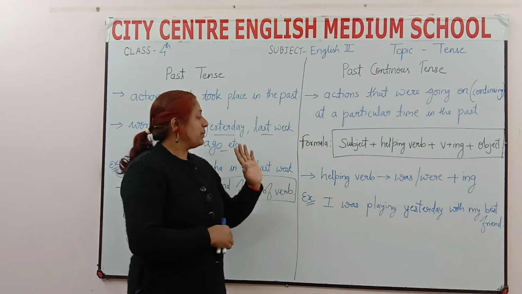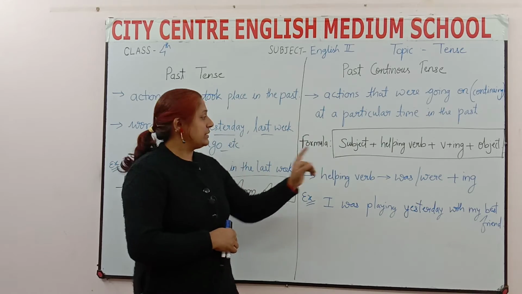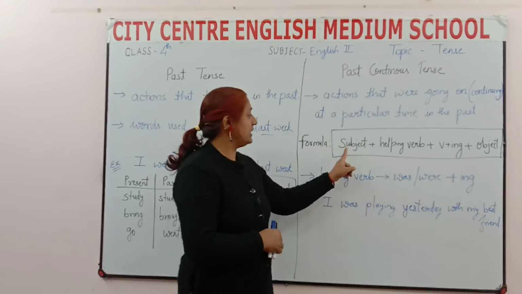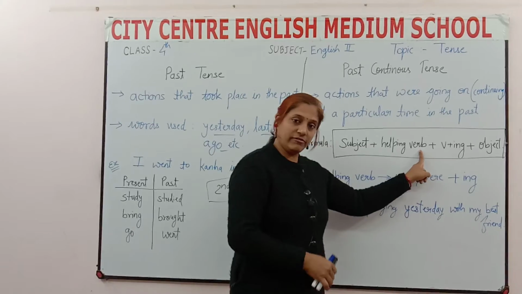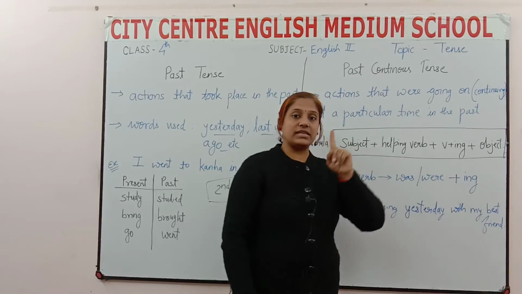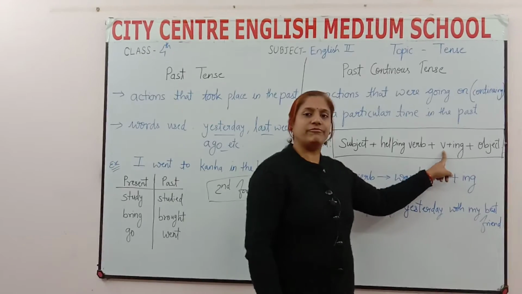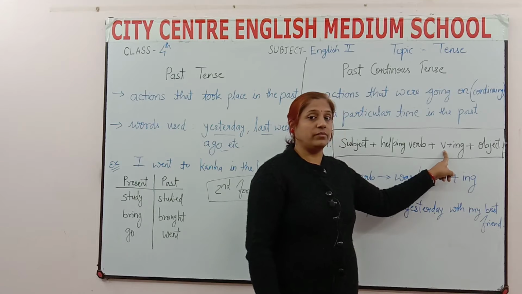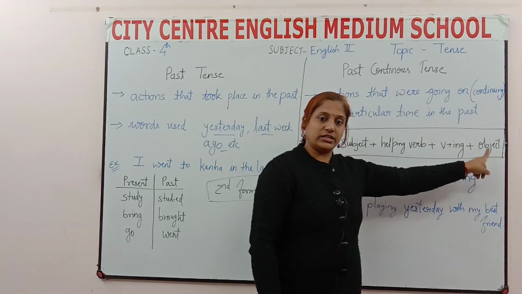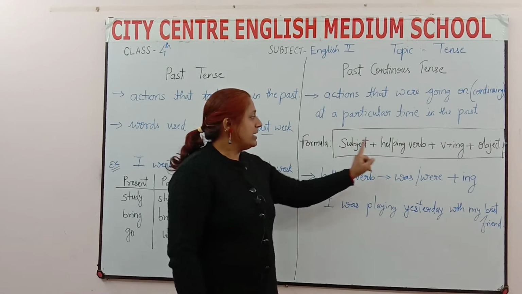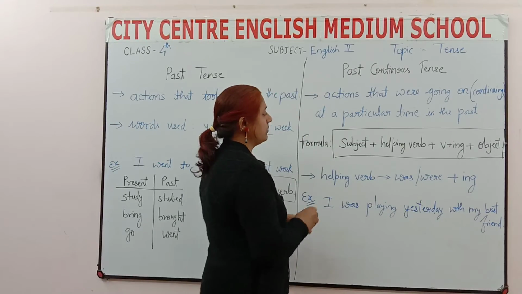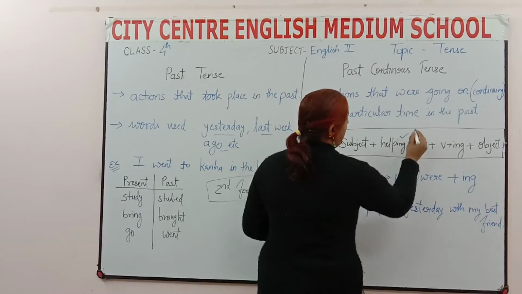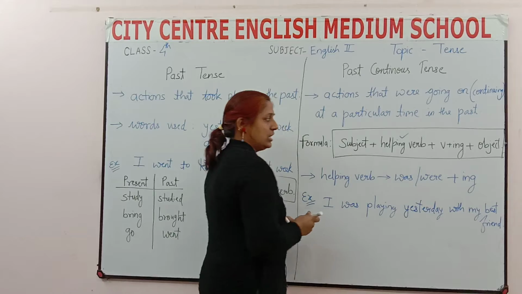For this, the formula is subject, helping verb, verb plus ing. Now here I have written V, that is verb, the main verb, and the object. This is the formula. Now in helping verb you can see I have written was and were.